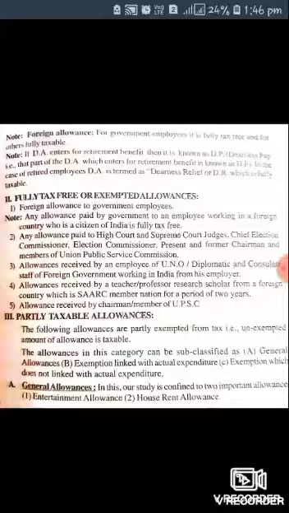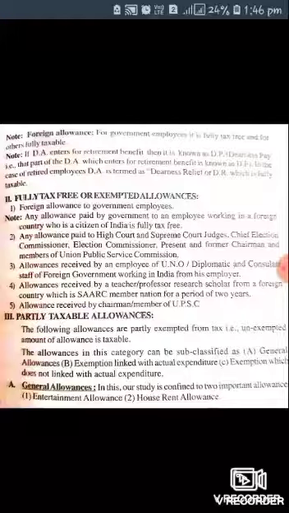Now let's see the third type, that is partly taxable allowances. Partly taxable means a limited amount is exempted, and if there is any amount still remaining after the limit, that is taxable.